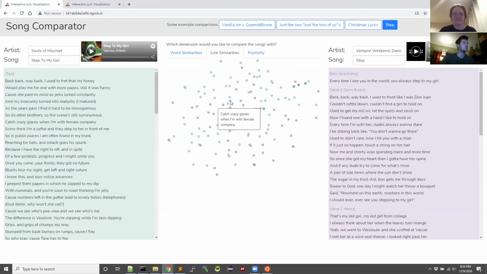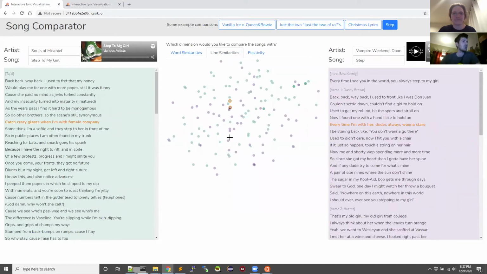Here's one: "catch crazy glares when I'm with female company" is close to a lyric in the other song: "every time I'm with her, dudes always want to stare." So you can see that these two songs, they're not actually covers of each other, but they're very similar, and there's a lot of overlap in the lyrics.